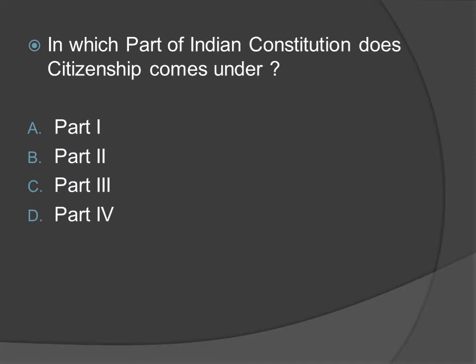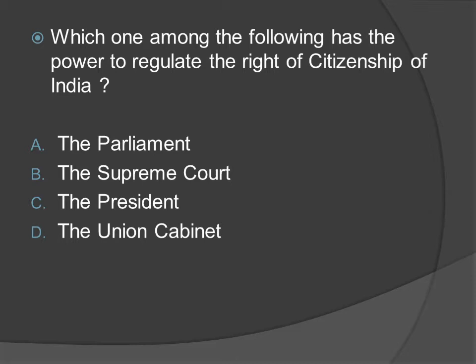In which part of the Indian Constitution does citizenship come under? Option A, Part 1. Option B, Part 2. Option C, Part 3. Option D, Part 4. The right answer is option B, Part 2. Which one among the following has the power to regulate the right of citizenship of India? Option A, the Parliament. Option B, the Supreme Court. Option C, the President. Option D, the Union Cabinet. The right answer is option A, the Parliament.